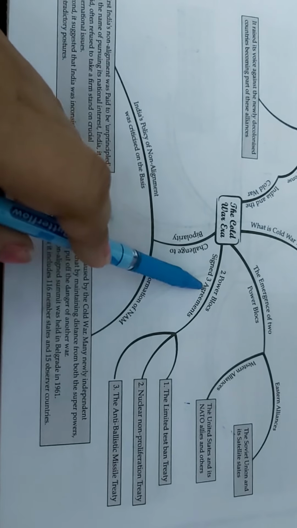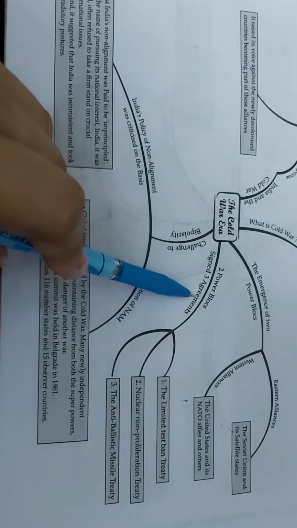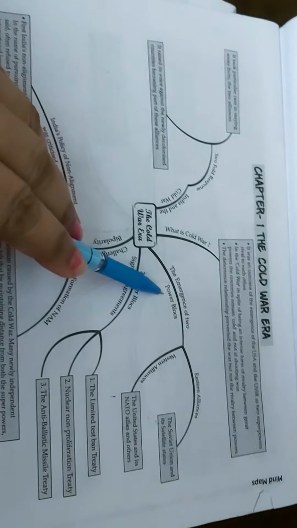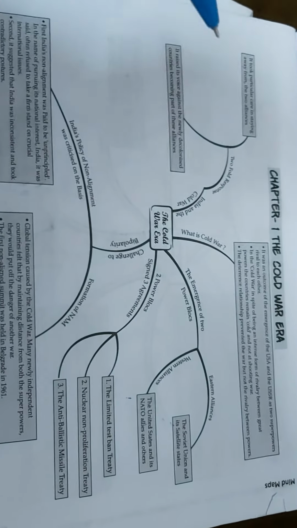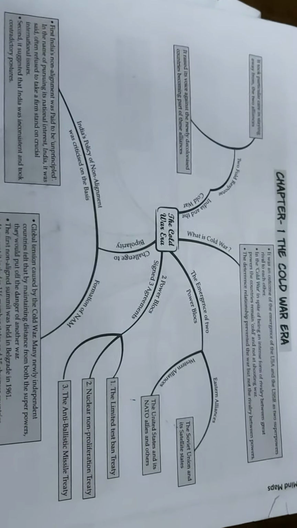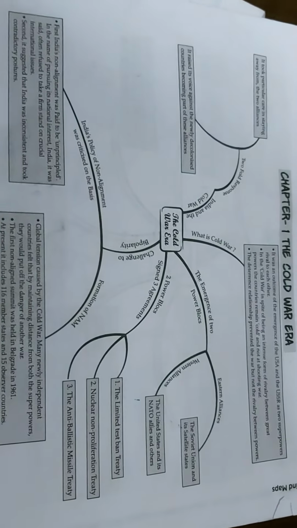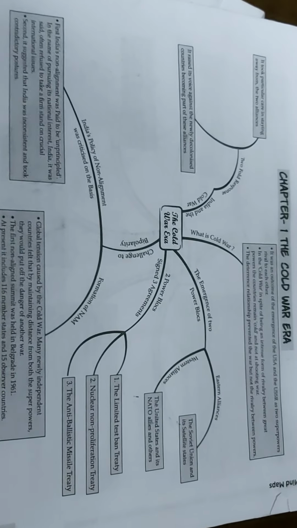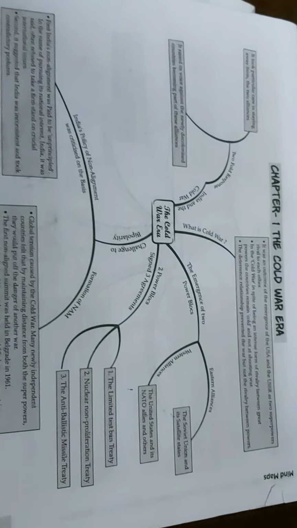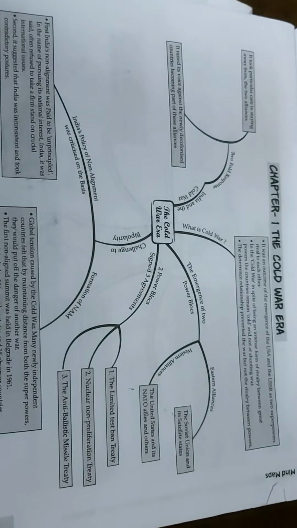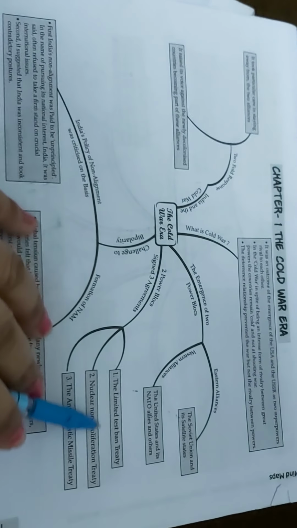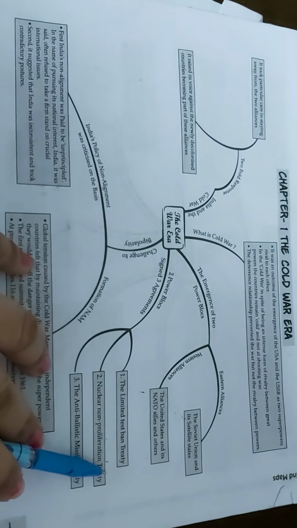And these two power blocs signed तीन agreements. किस चीज़ के लिए साइन किए? ताकि they can control the weapons, so that they can control the destruction caused by weapons. जो लड़ाई से नुकसान हो उसको कंट्रोल कर सकें. First was the Limited Test Ban Treaty.